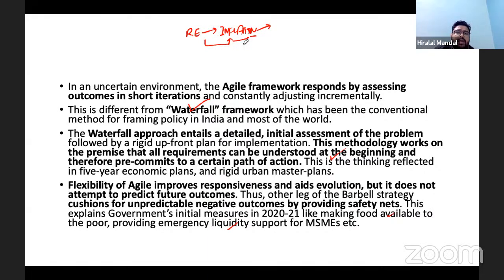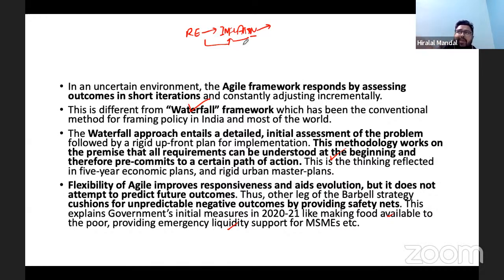Despite such severe restrictions, nobody has seen people dying because of hunger. So the response of the government was to provide safety nets to either MSMEs or other people. At the same time, for the people who have lost their jobs, the government did not provide direct money in their hands.